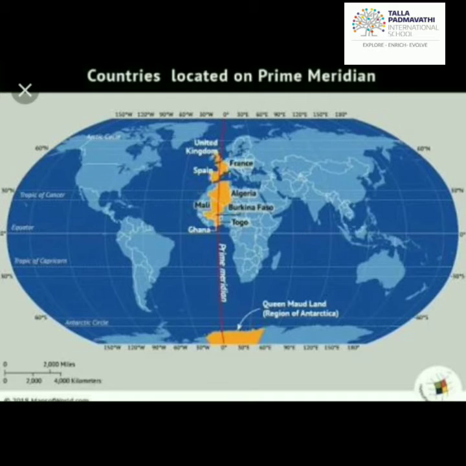Now let us take the example of India. The longitudinal extent of India is approximately 30 degrees. Let me tell you, if I take the easternmost end of India, Arunachal Pradesh, and there is a sunrise there, the time is 6 a.m. in the morning.